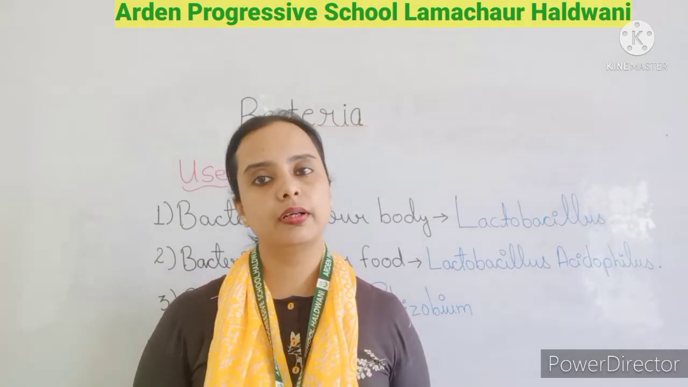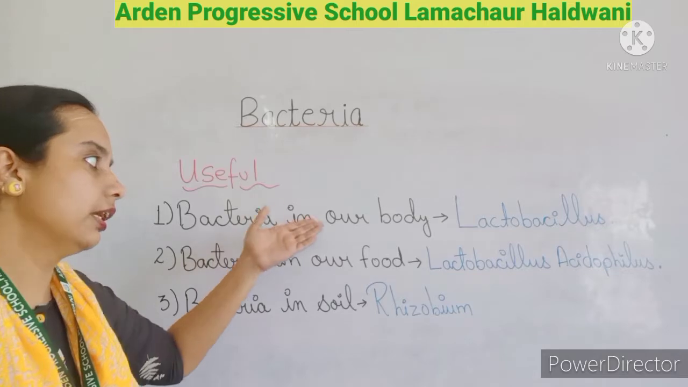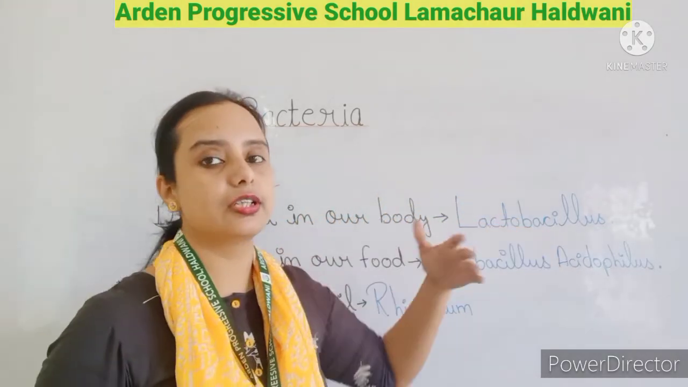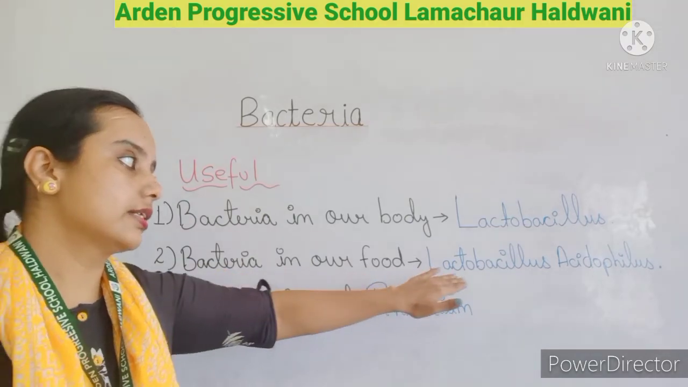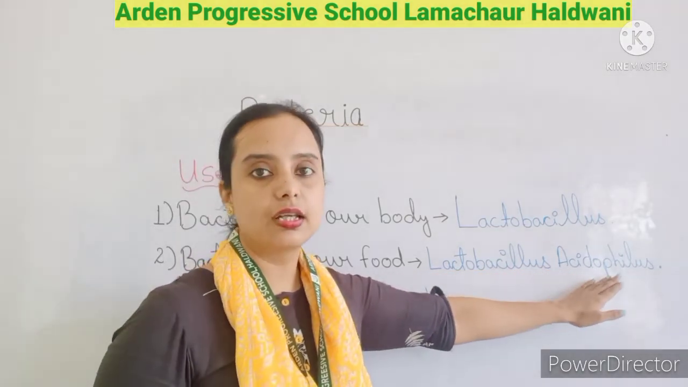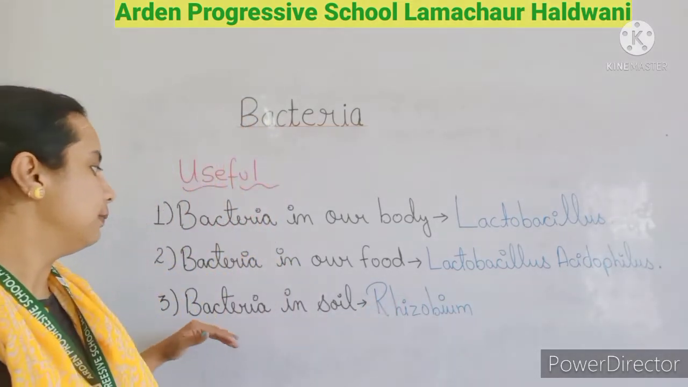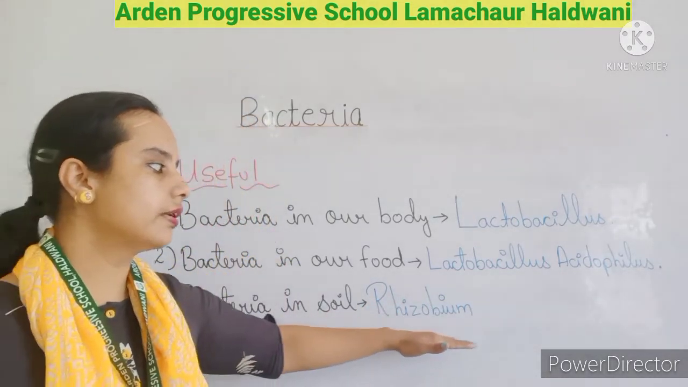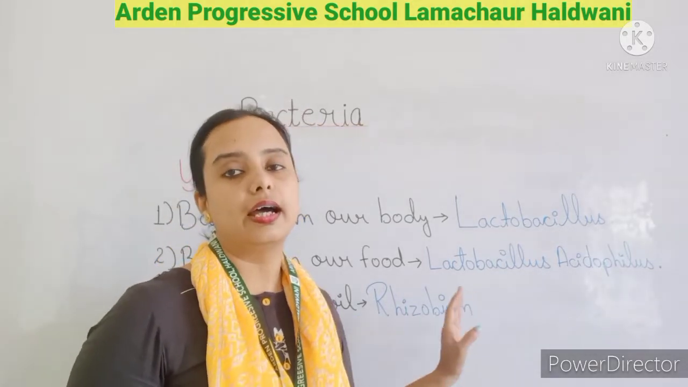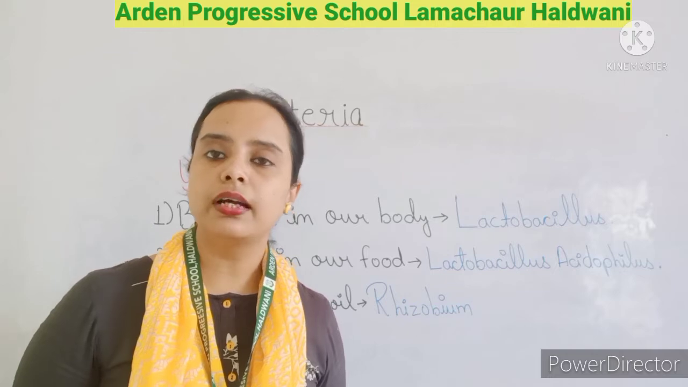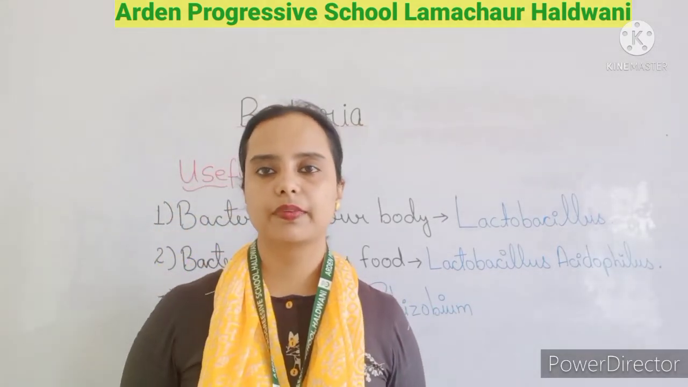So first is the bacteria in our body, Lactobacillus, which helps in digestion. Then the second is the bacteria in our food, Lactobacillus acidophilus, which converts the milk into curd. Then the bacteria in the soil, Rhizobium, which fixes the nitrogen into the soil and increases the fertility of that soil, which helps the plant to grow properly.